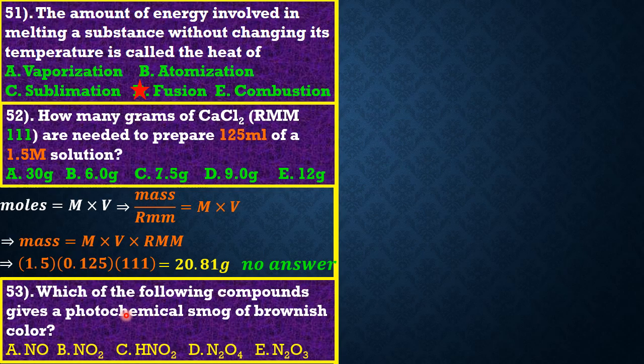Now let's look at question 53. It says: which of the following compounds gives a photochemical smoke of brownish color? When you see this kind of question, no need to waste time. The answer is B, nitrogen dioxide, because it is the only brownish gas amongst all of these gases here. It's brown in color.